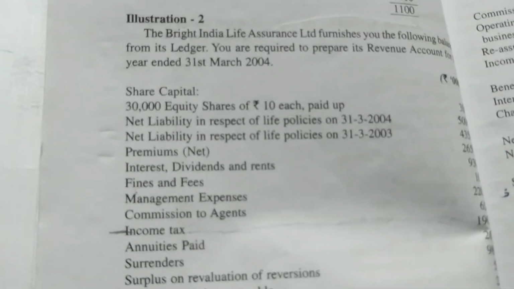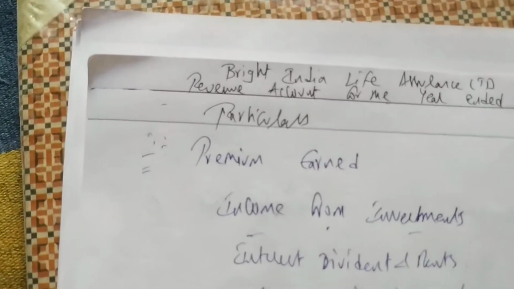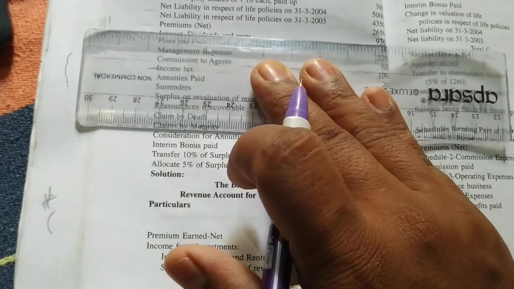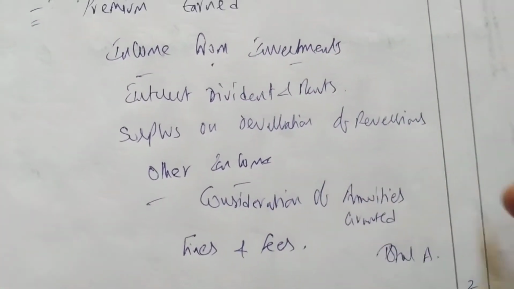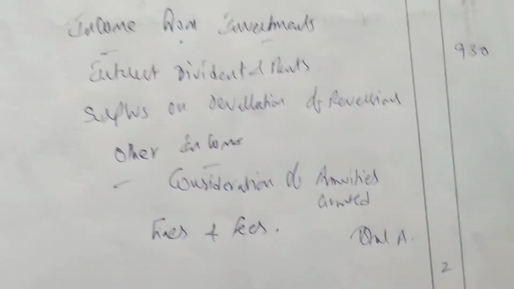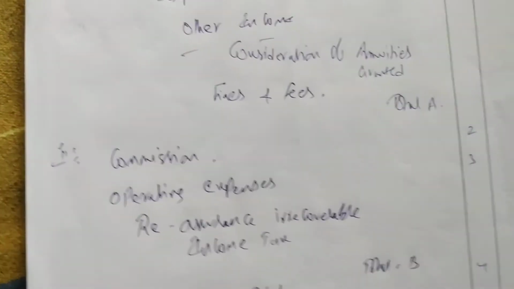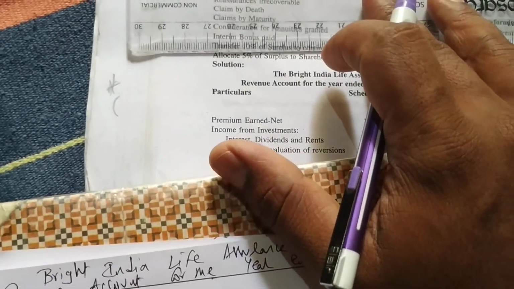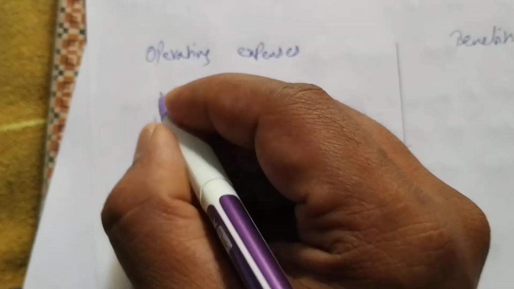Next we are having premium net. The amount of premium net is how much? 2,650. So here we are having premium net 2,650, we have to write. Done. Okay, next we are having interest, dividends and rents 930. So interest, dividends and rent we have here under income from investment, 930. After that we are having fines and fees, that we have written under other income, 10. Okay, after that we are having management expenses. Management expenses is 220, that we have to write under operating expenses.